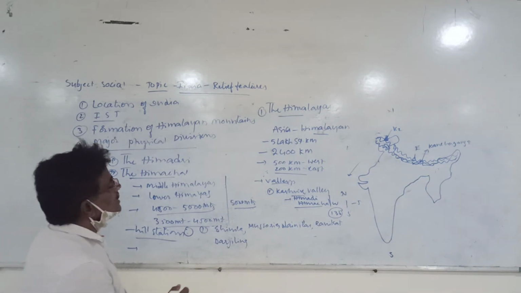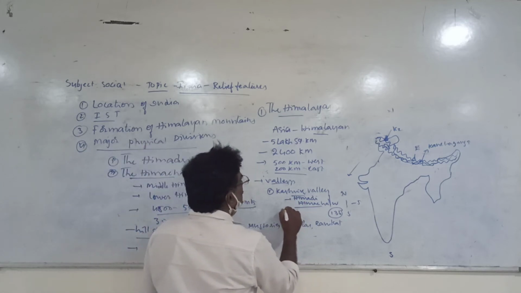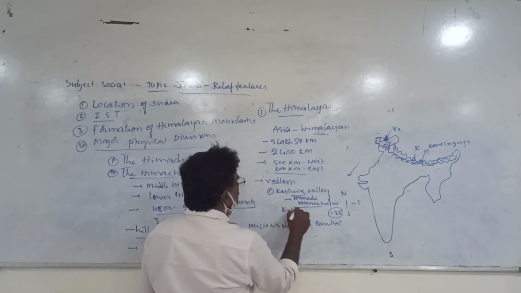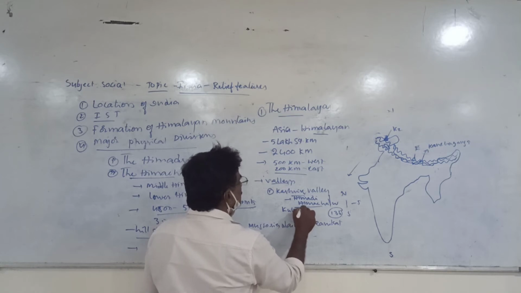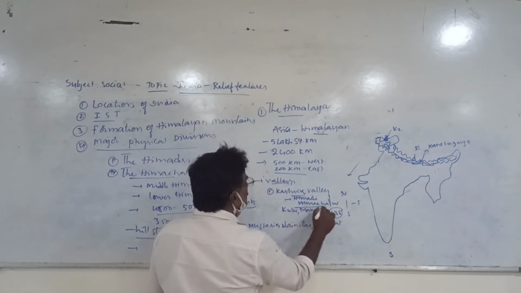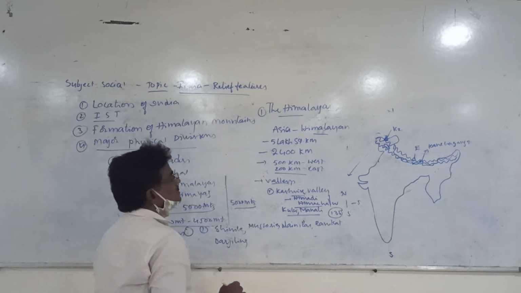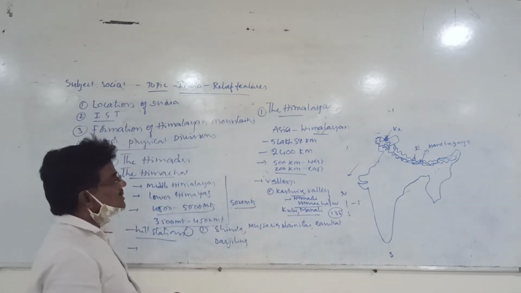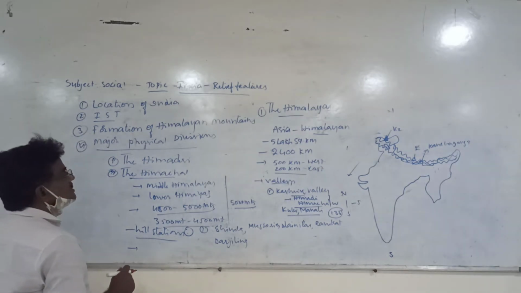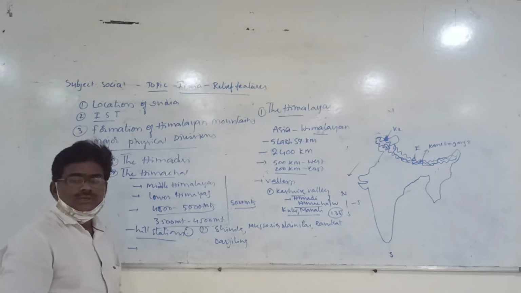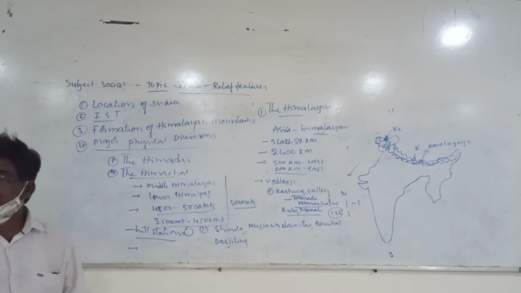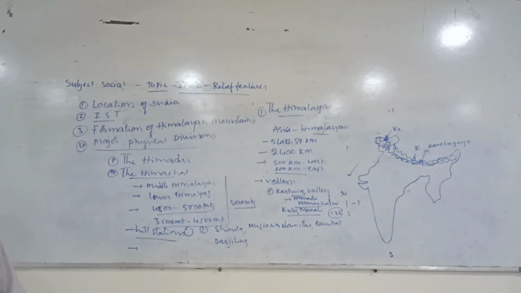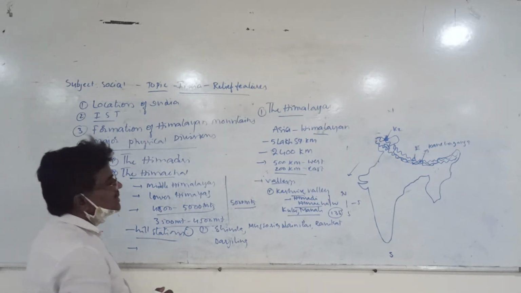Along with this Kashmir Valley, Kulu Valley is there, towards Himachal Pradesh, Kulu followed by Manali. These two valleys, many beautiful valleys can be seen. The Himachal range is mostly covered with thick forest, and there are many famous ranges you can find.